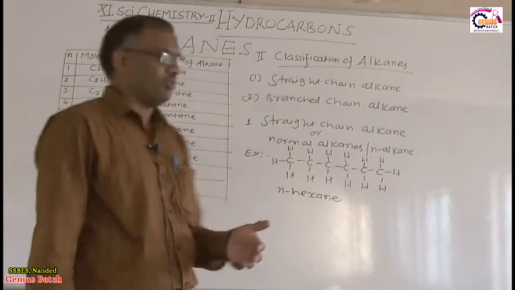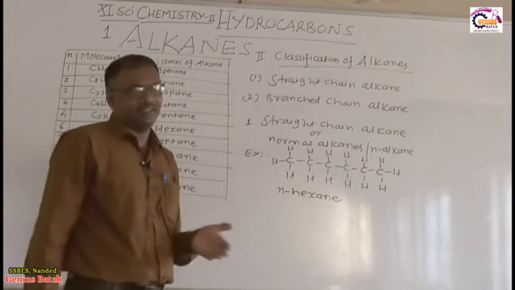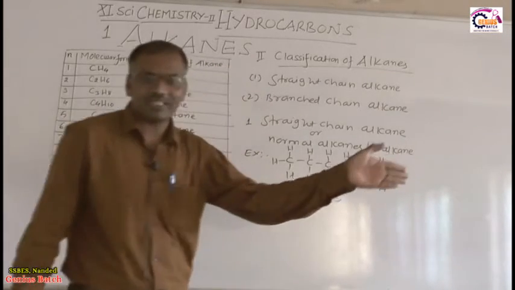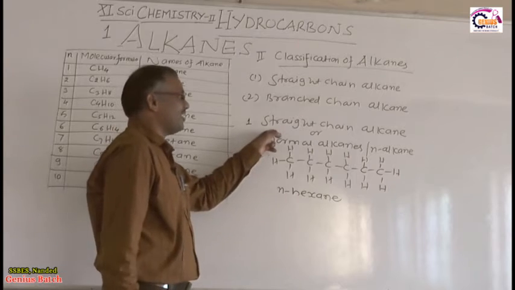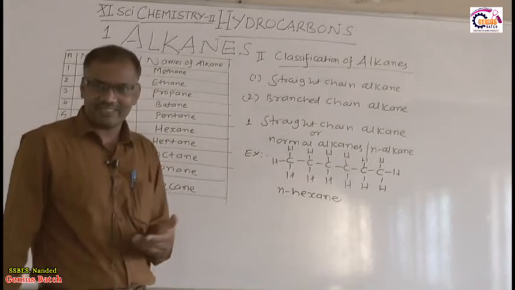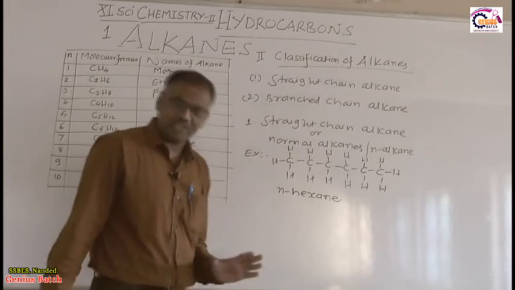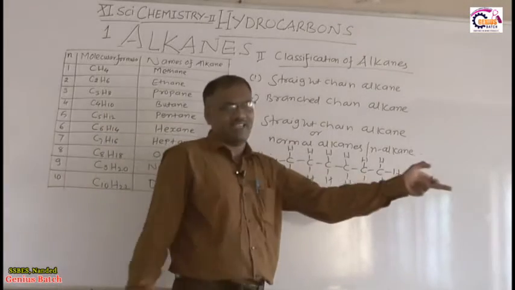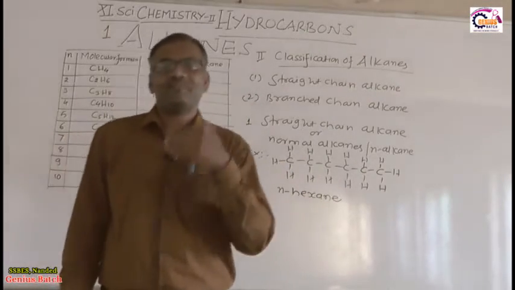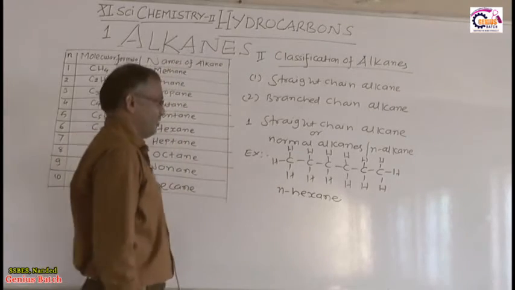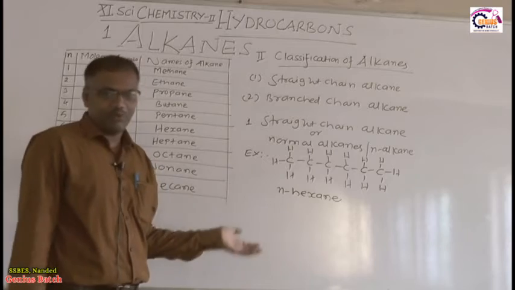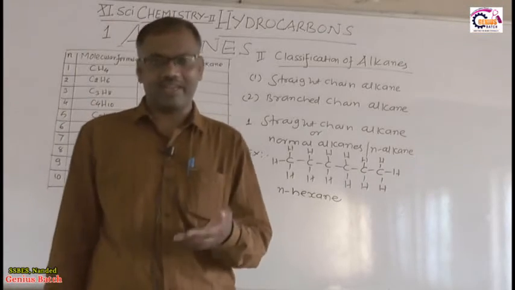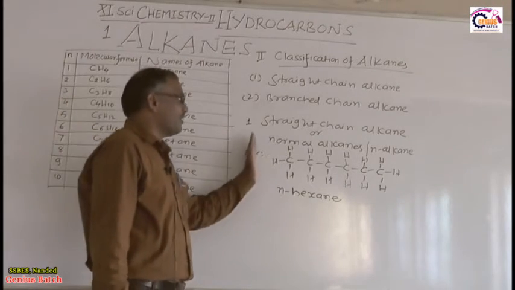Have you understood? What is meant by straight chain alkane? The alkane in which all the carbon atoms are in a continuous carbon chain is called a straight chain alkane. So you have learned the examples: N-butane, N-pentane, N-hexane, N-heptane, N-octane, N-nonane, N-decane. All these are examples of straight chain alkane.